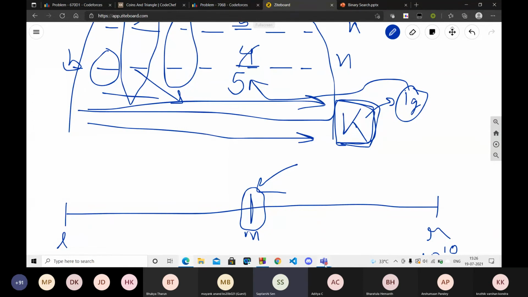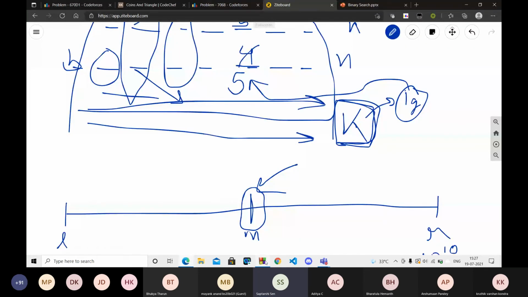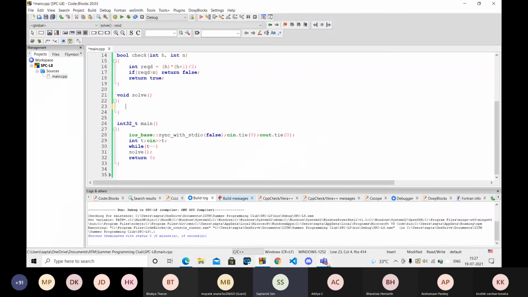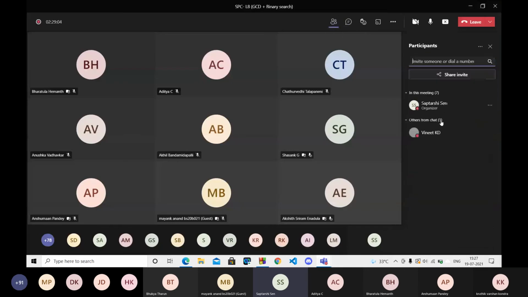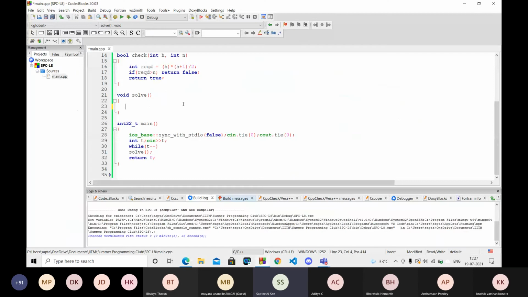Does anybody have a doubt in the logic part? Yeah, since nobody has a doubt, let me proceed to the coding part.